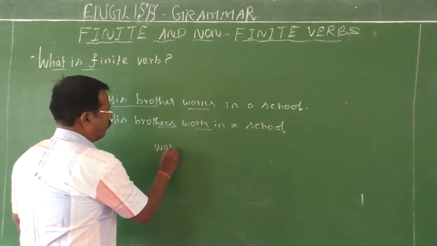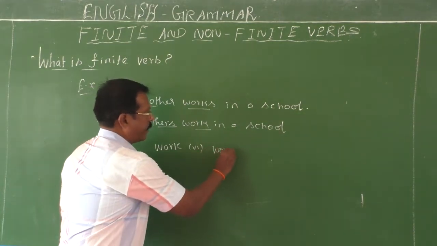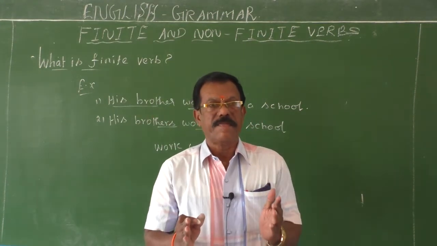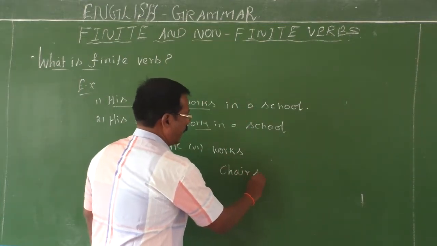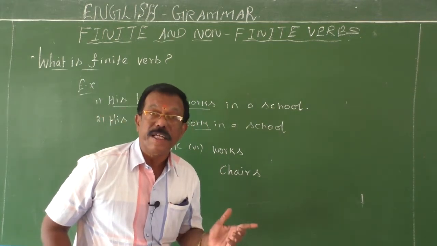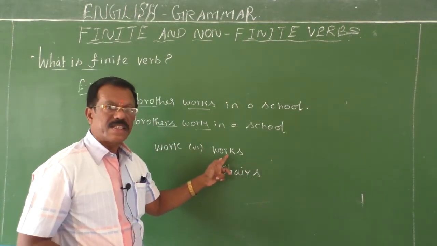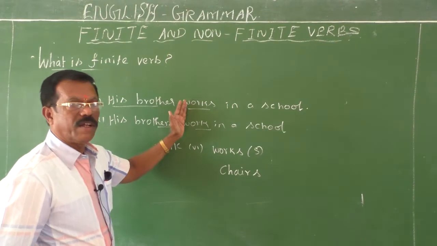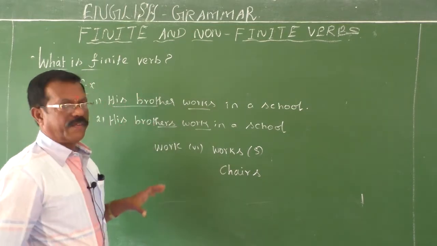See, work. This is the V1 form of the verb. V1, all of you know well. If you add s, then it becomes singular. You should know the difference, children. Don't confuse. If you add s or es to the noun, it becomes plural. For example, chair. If you add s, it becomes plural. But if you add s or es to the verb, it becomes singular. That's important. You should know the difference. See the work. If you add s, works is a singular form of a verb. So the subject is singular, therefore the verb is singular. If the subject is plural, the verb is also plural. This is the first characteristic feature of a finite verb.